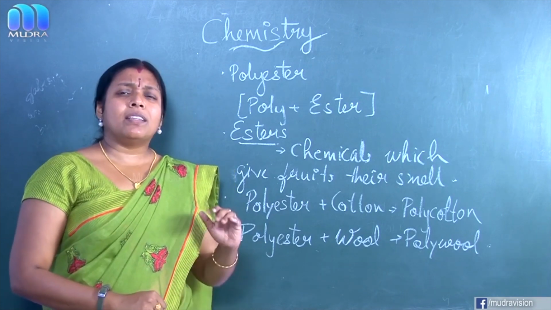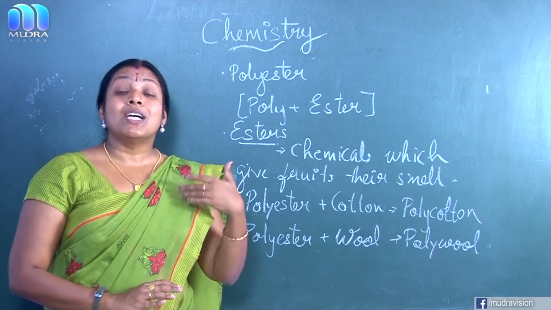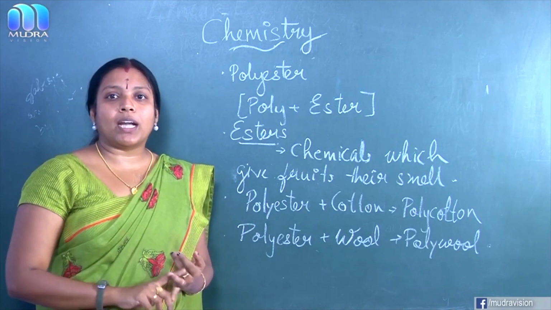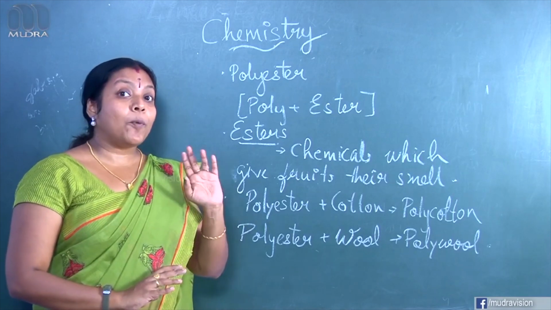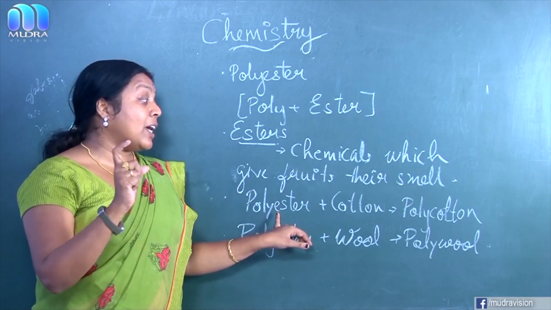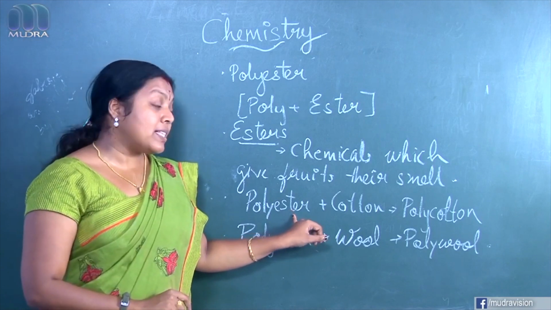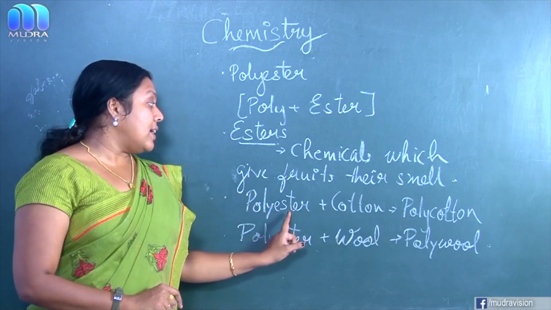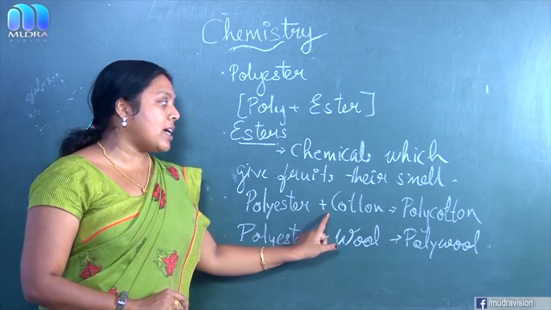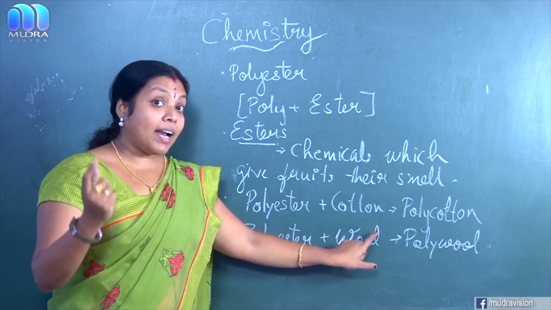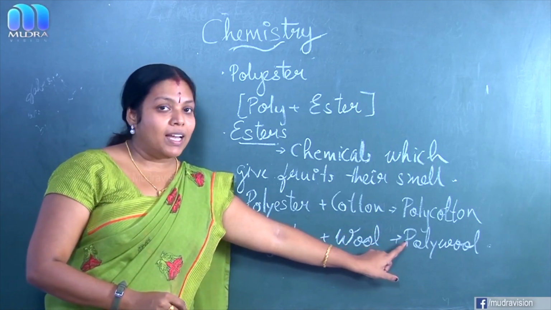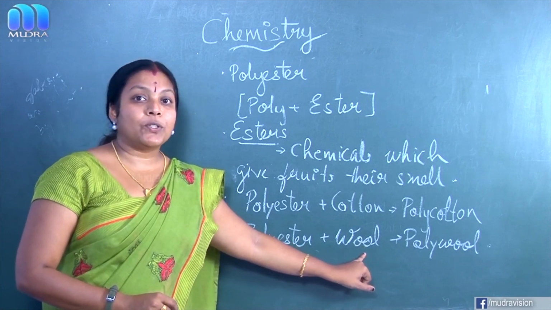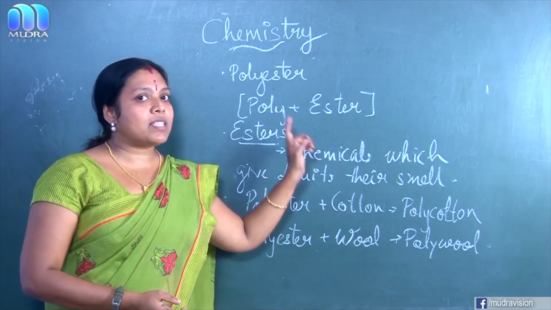Clear? Then there are so many types of fabrics that are sold by the names of polyester, and they include polycotton, polywool, like that. Polycotton means there occurs the mixing of polyester plus cotton. Another type is polywool. It includes the mixing of polyester plus wool. So many types of polyesters are there.